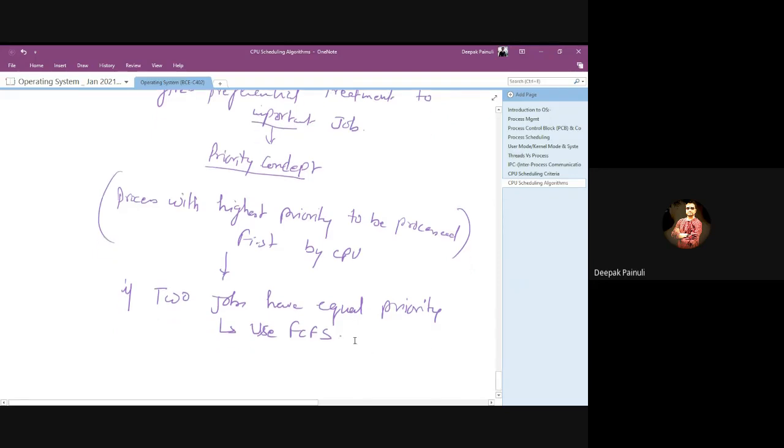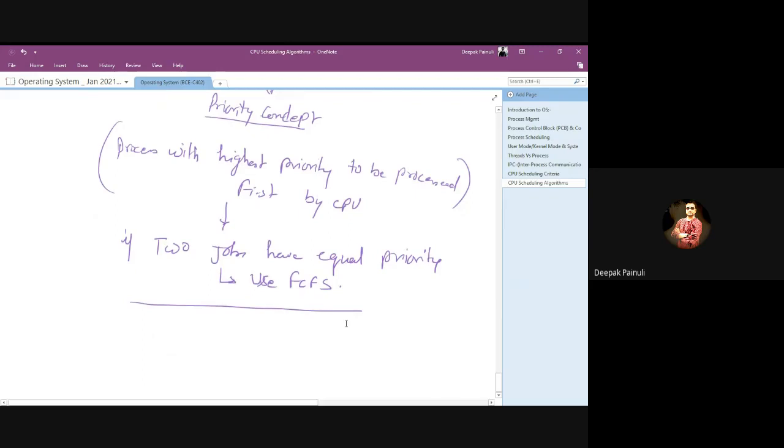So what is priority? Priority is totally decided by your OS or processor manager. What we are discussing, the priority of any particular process will be decided by the OS, right? Operating system, or we can say processor manager, right?